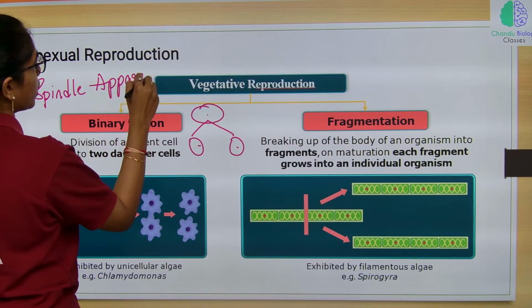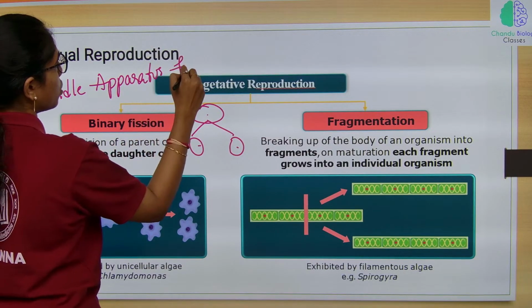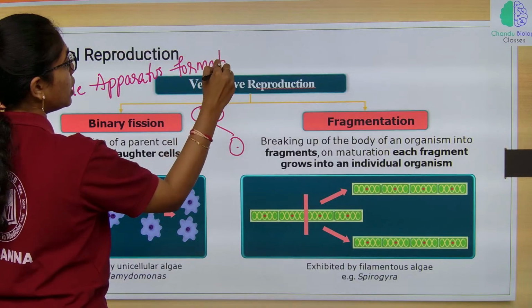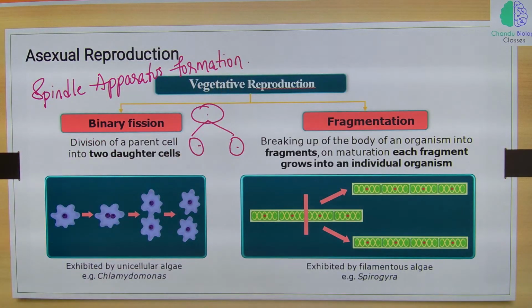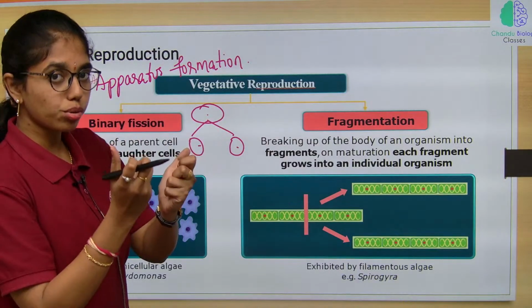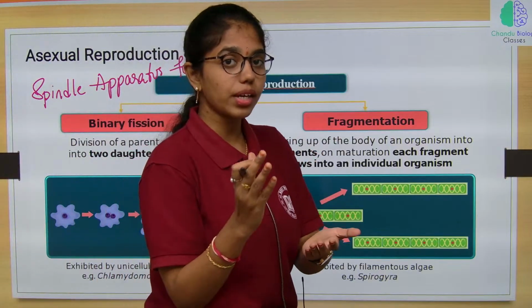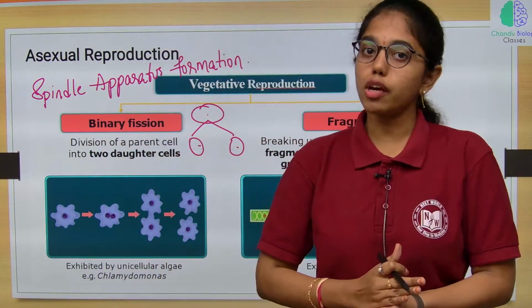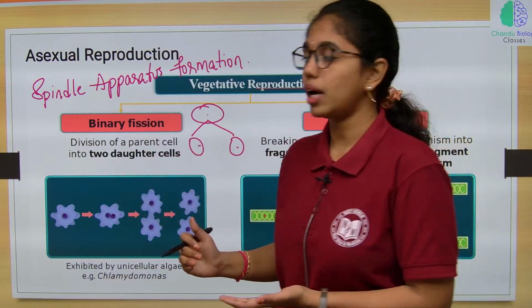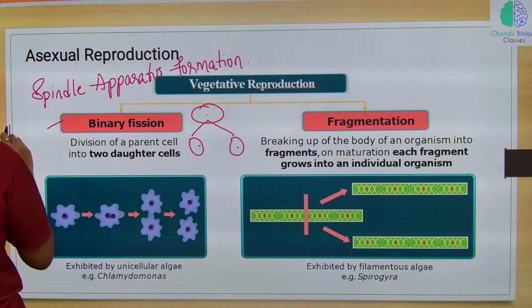Karyokinesis and cytokinesis happen in the absence of spindle fibers. So, this is also called amitosis.